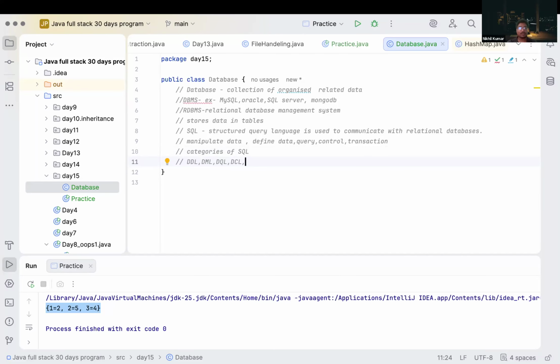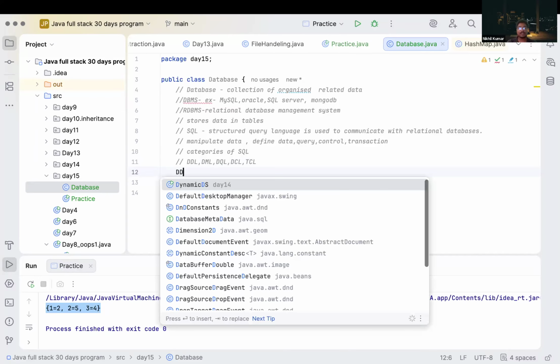And after that, we have TCL, transaction control language, correct? So we can perform DDL, DML, DQL, DCL, and TCL using SQL.